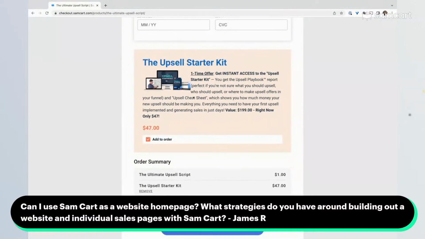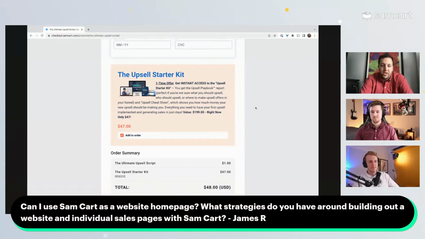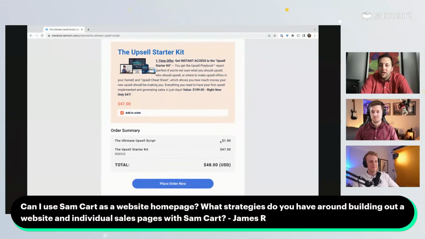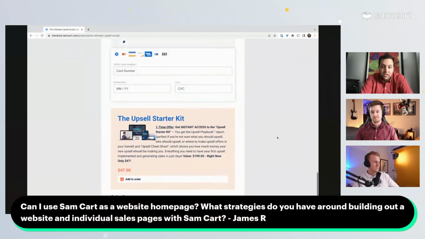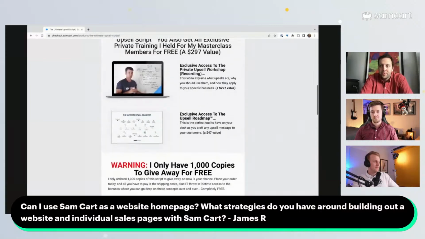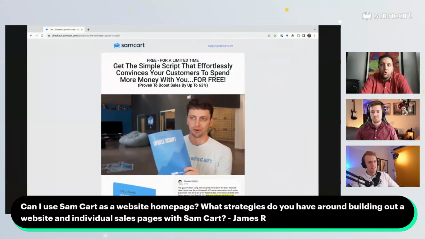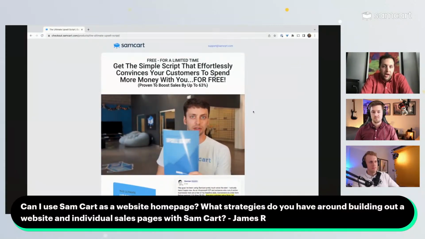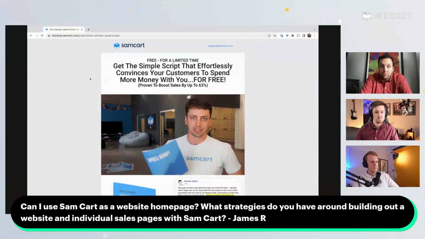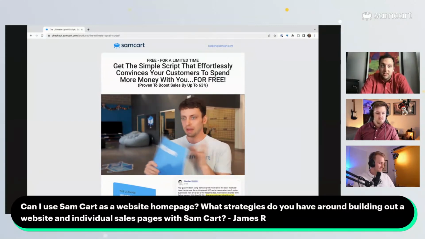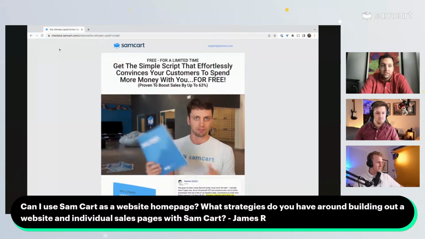And here's a great example of an order bump right here that I think something like 36 or 38% of people take. And all of a sudden, what is a $1 order for this little digital ebook turns into a $48 order and a ton of profit. So it's a great example where you can have a product homepage, a homepage for each product that you have, and have it just be a SamCart page that's designed to sell it and close the order and do all that good stuff right here on the same page.